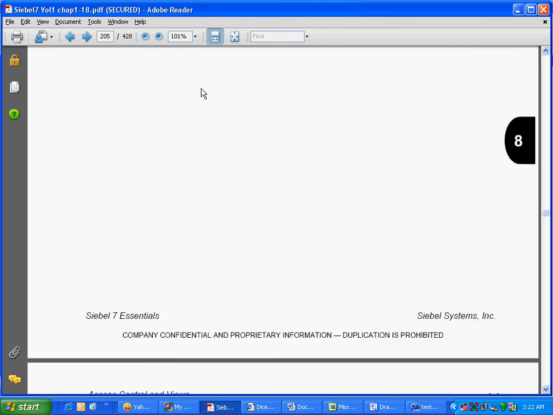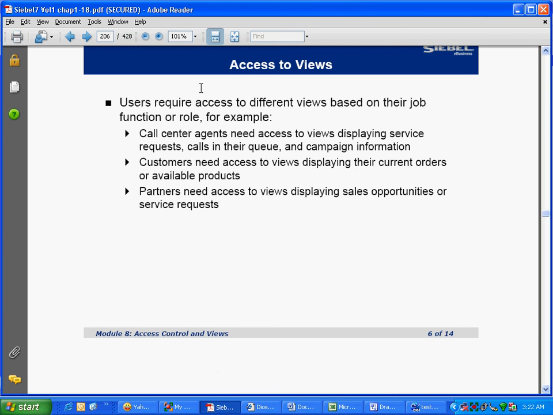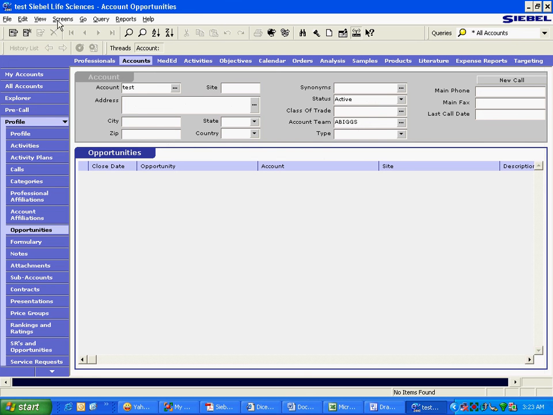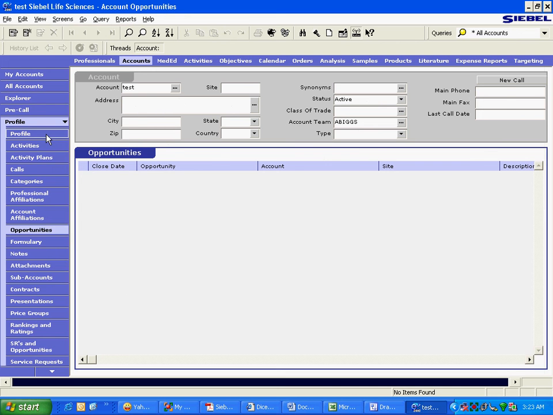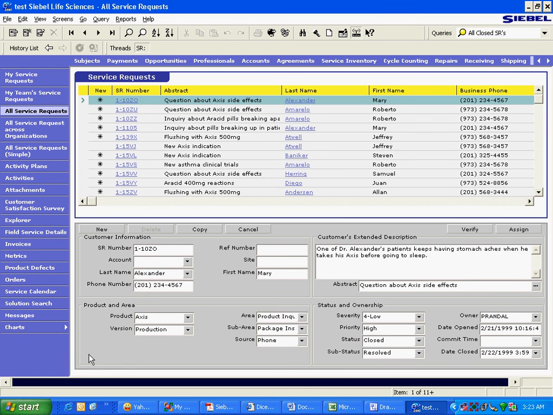View level access control, data level access control, access to views. Users require access to different views based on their job function or role. For example, call center agents need access to views displaying service requests. I told you about all this, right? He's saying the call center agents need access to views displaying service requests. This is what he means. I have to go in as admin. This is the view he means. Like, he needs access to some of these views.